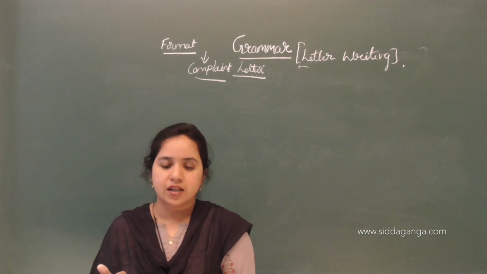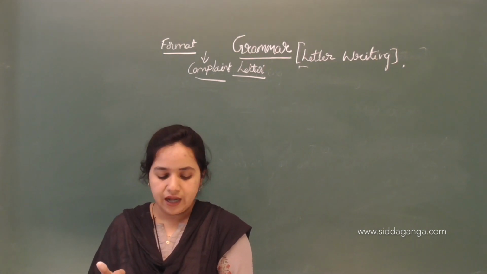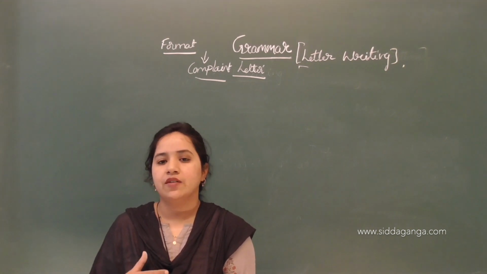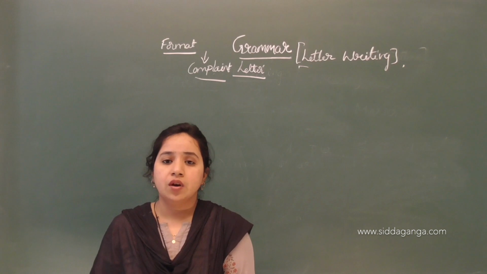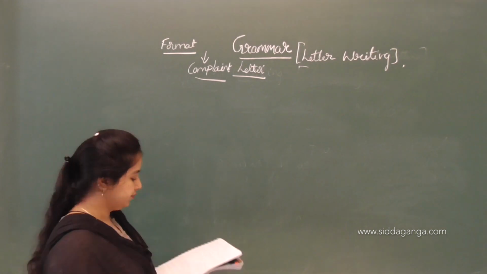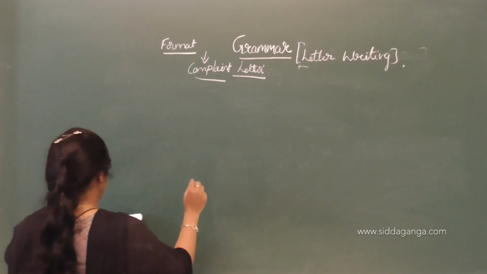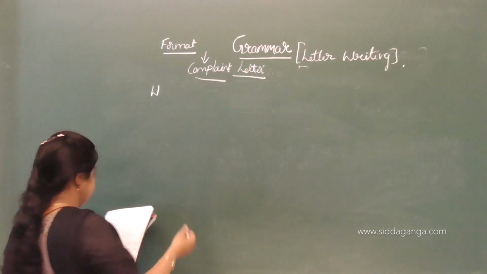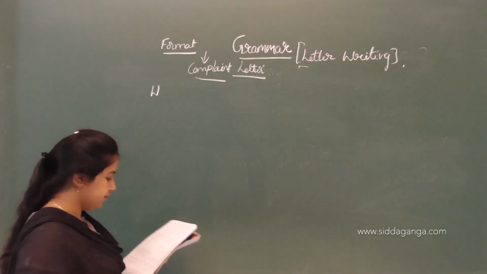Write a letter to the circulation manager, Outlook, regarding non-receipt of copies, the copies which they have sold to you but are not delivering. So here the first thing is the sender's address.